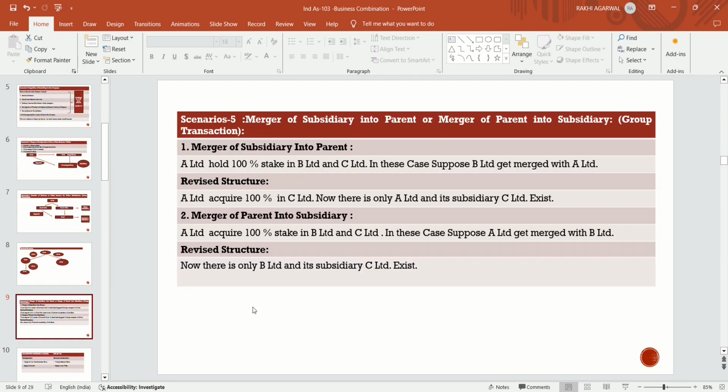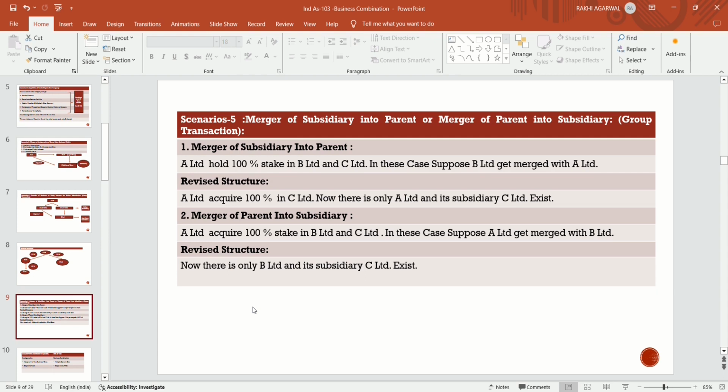Now scenario 5. Merger of subsidiary into parent. If a subsidiary is merged into parent or parent is merged into subsidiary, this is also a group transaction. Suppose merger of subsidiary into parent. In the first scenario, the subsidiary merges into the parent company.